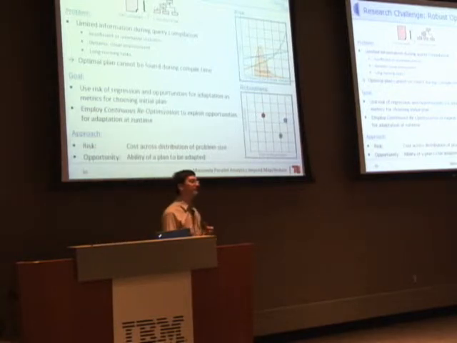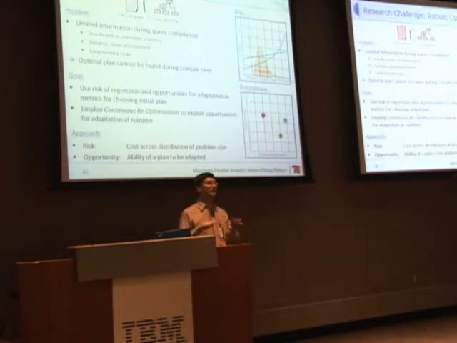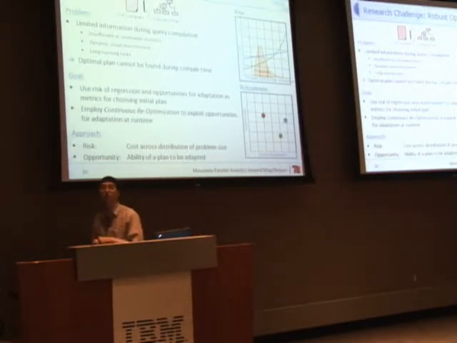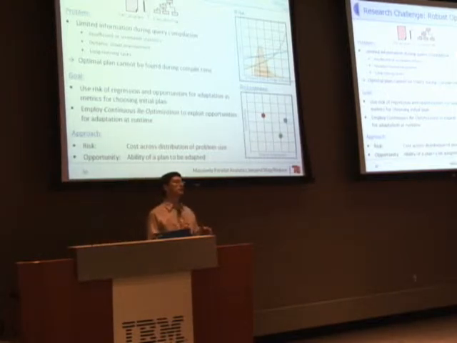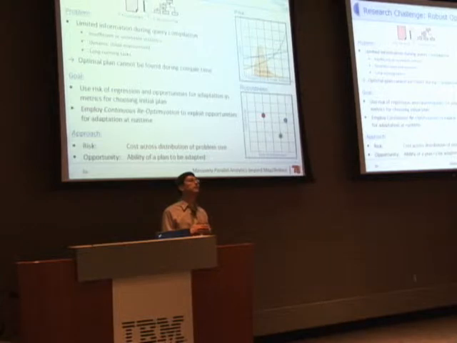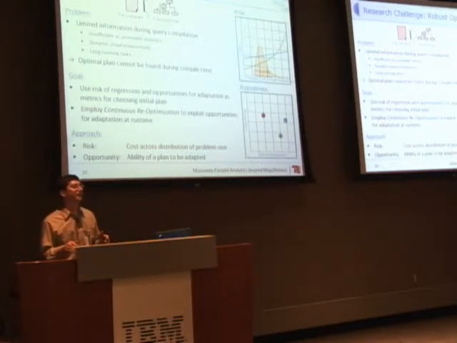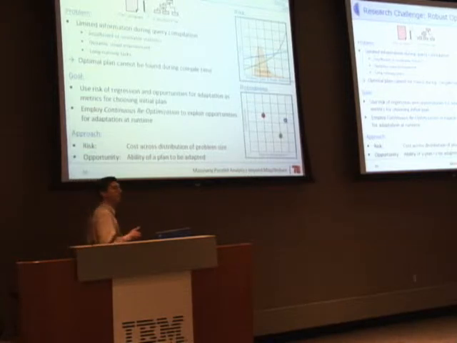So when we run the query, or this complex operation, at some point of time, we'll have more information, we can check, isn't there maybe a chance for improving? And if we have information for improving, then we should improve. Now the question is, of course, which plan should we then select as an initial plan? Because the most robust plan may be a plan where we cannot really improve upon.